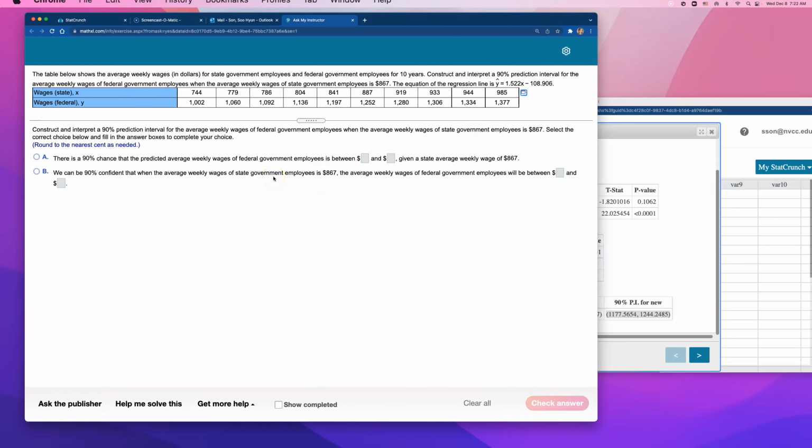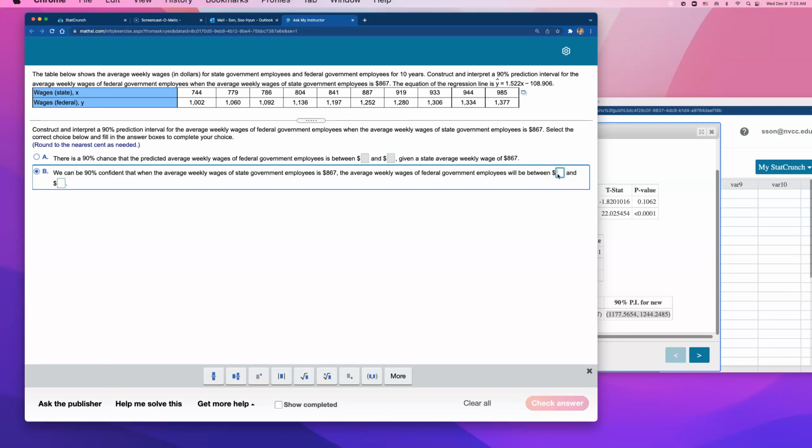We can say, there are two, so I have to read both of them. A is saying there is a 90% chance that the predicted average weekly wages of federal government employees is between this and this, given a state average weekly wage of $867. A confidence interval isn't really about having probability or chance, so I'm going to go with B. I'm going to read B now. We can be 90% confident that when the average weekly wages of state government employees is $867, the average weekly wages of federal government employees will be, this is much better. Okay, this is the right wording.